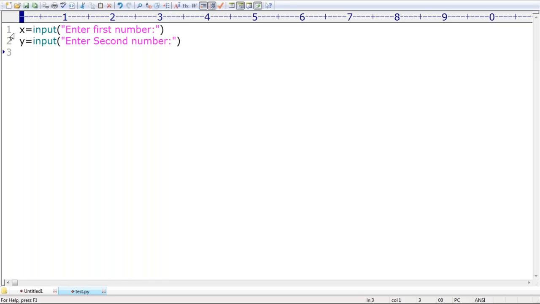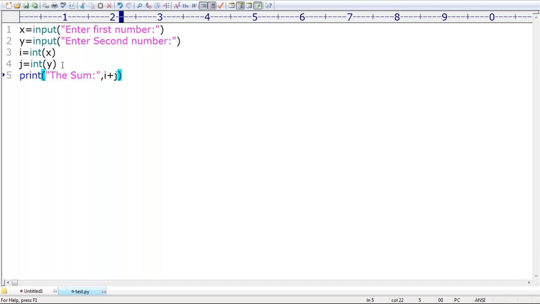These two are what type of data? str type. Is it compulsory to typecast into int type or not? Yes. So i is equal to int of x. Next, j is equal to int of y. Remember this one. Now print. Why are you writing this much code? Don't worry about that. The sum I have to take is i plus j. That's all, very simple.